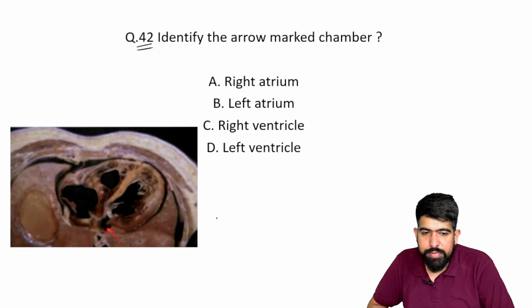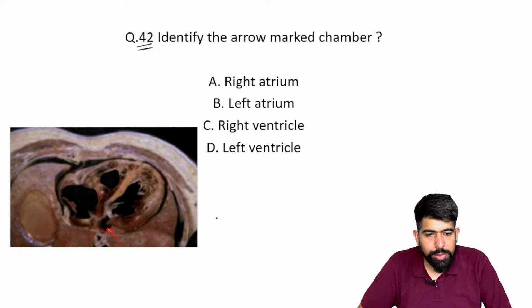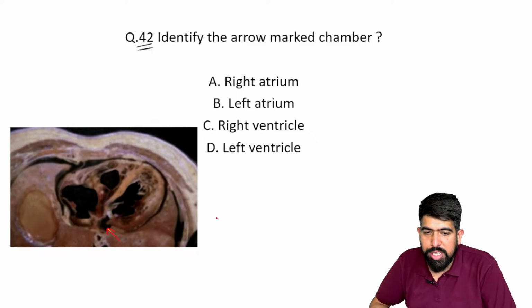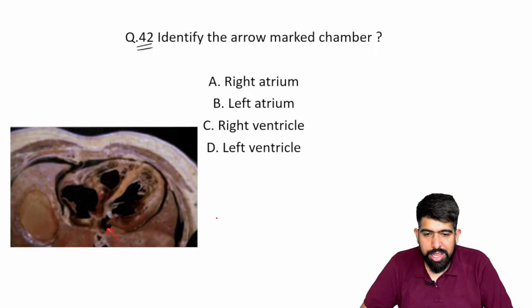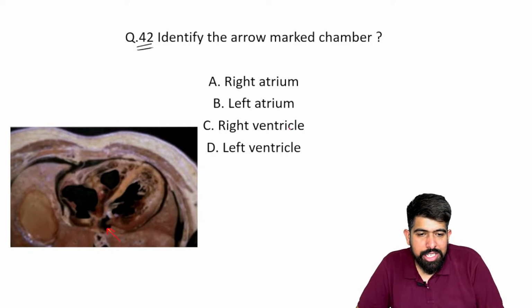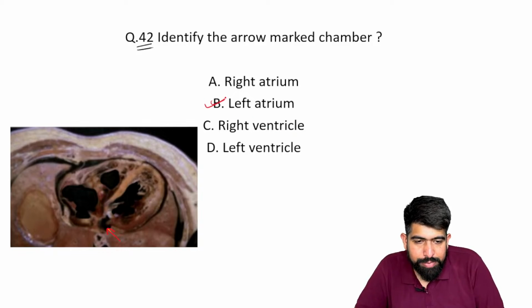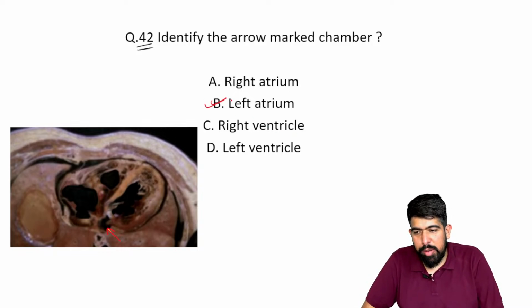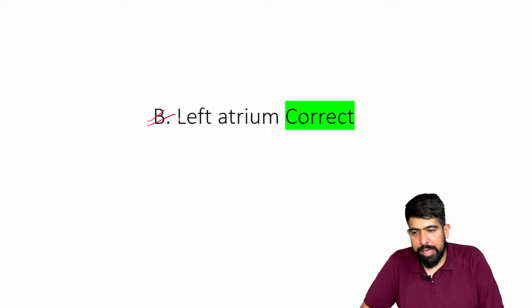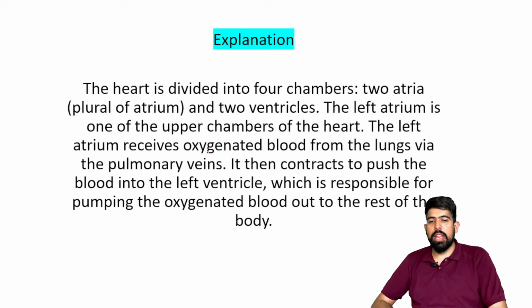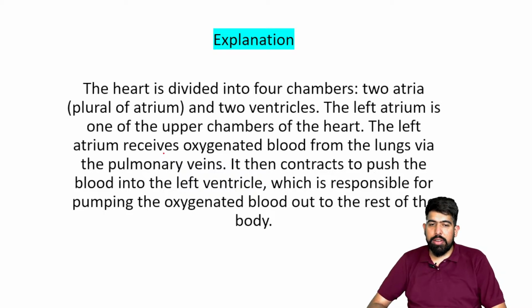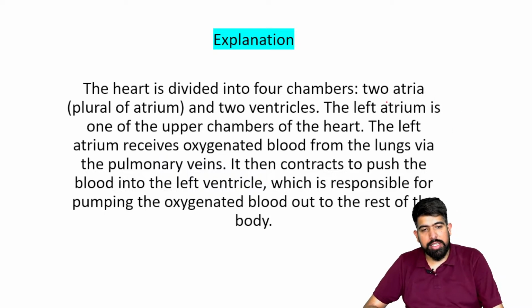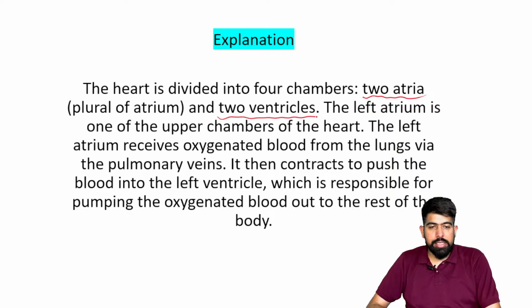Any one of you? Someone is replying right atrium, someone is replying left atrium. What about the others? All right. So this will be your left atrium. By gross look, you can see that, please understand. You already know about the heart anatomy. The heart is divided into four chambers, two atria and two ventricles.